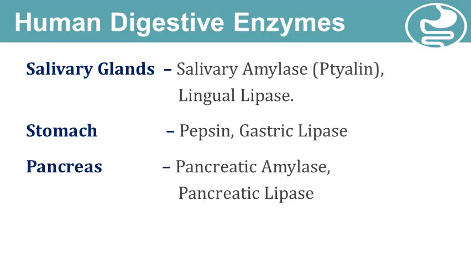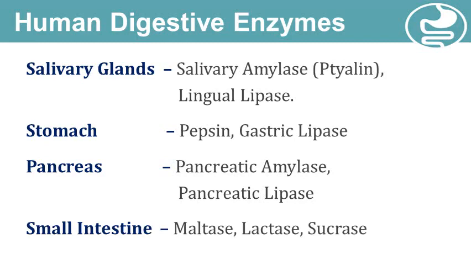Whereas the pancreas, as an accessory organ, is responsible for secretion of pancreatic amylase and pancreatic lipase, which are poured thereafter into the small intestine. And the small intestine on its own is also responsible for the secretion of digestive enzymes like maltase, lactase and sucrase. So we human beings are able to produce these digestive enzymes which play a vital role in the process of digestion.